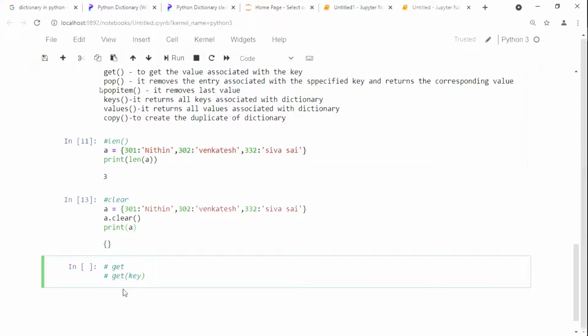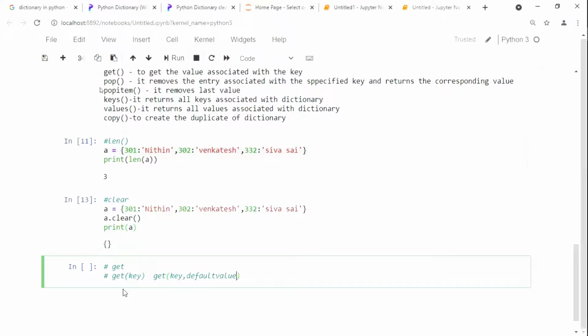The second method is get of key comma default value. Whatever value we require as a default, we can write it here.